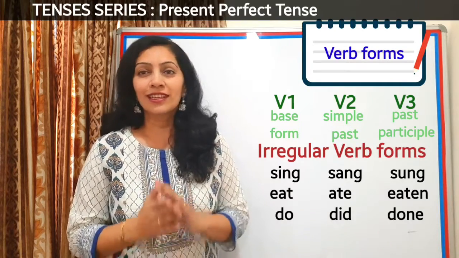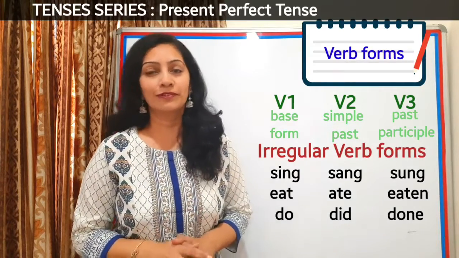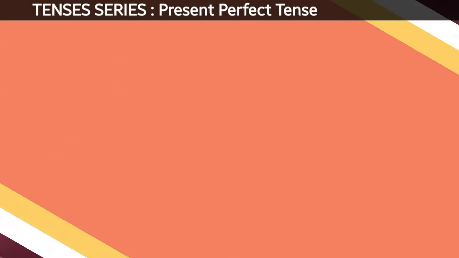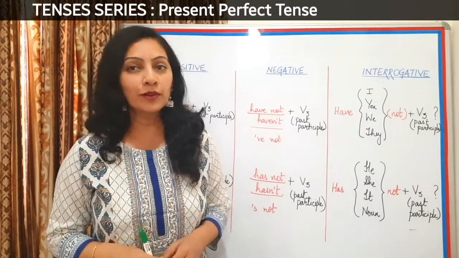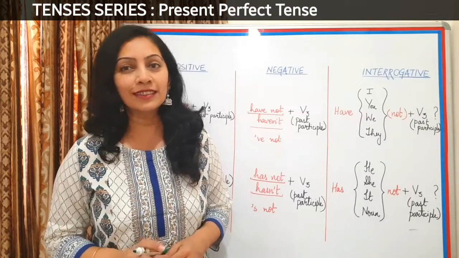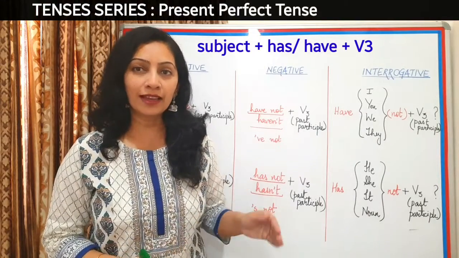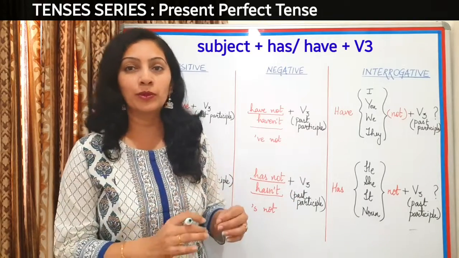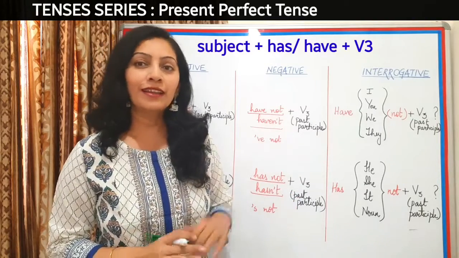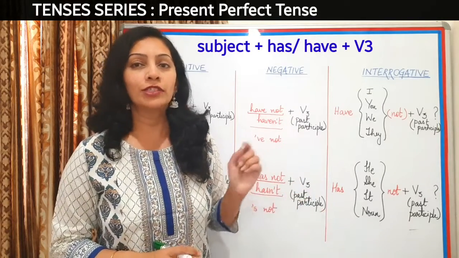And with this suggestion, let's go and check the format of present perfect tense. The format of present perfect tense tells us that first we have to use the subject. After the subject, we have to use has or have, depending on whether the subject is singular or plural. That we'll discuss right now. And after has or have, we have to use the 3rd form of the verb,